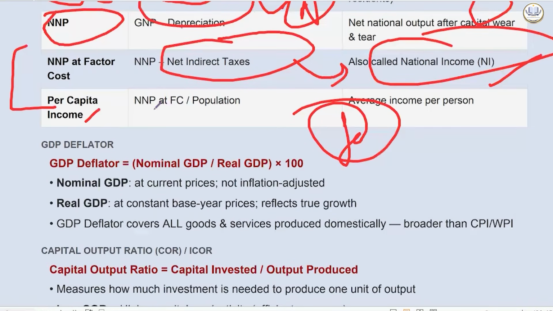Now, per capita income will be when I divide this net national product at factor cost by my population. I will get the per capita income.